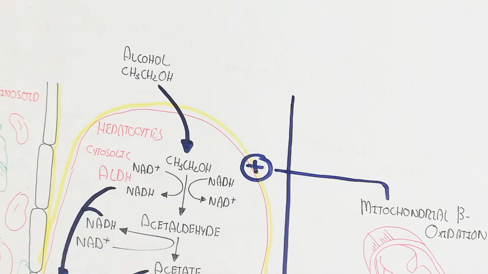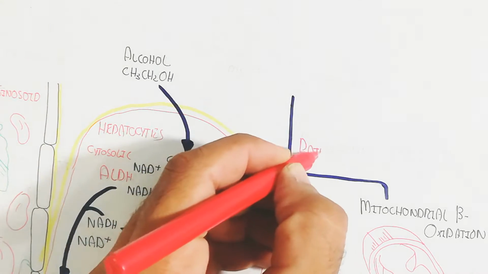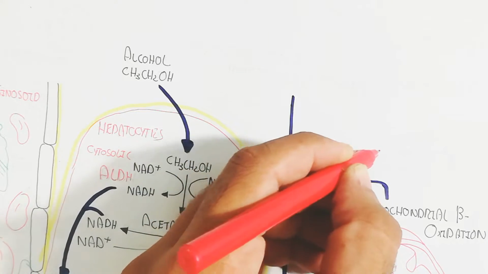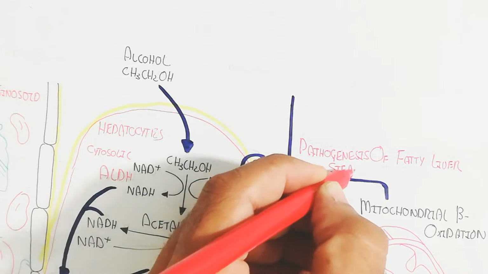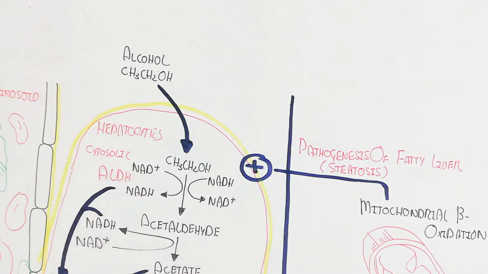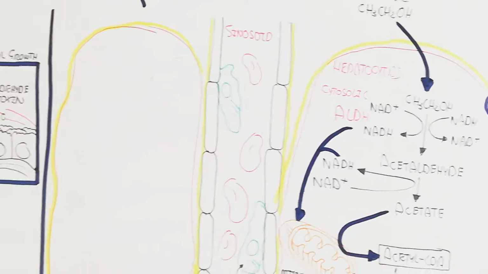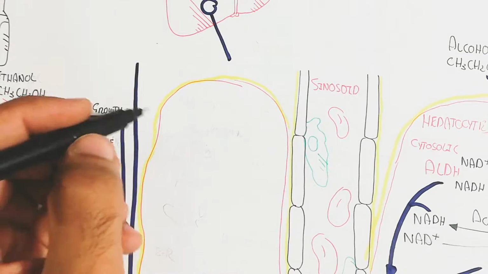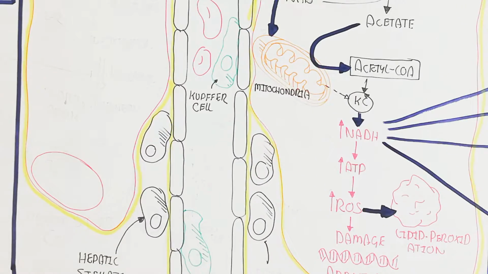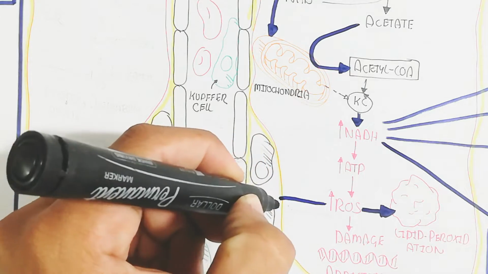The mitochondria used for beta oxidation will also be inhibited due to the excessive amount of NADH, so beta oxidation will not occur. In this way, all these things lead to the pathogenesis of fatty liver, steatosis. In this way, remember, the fat is not being used.